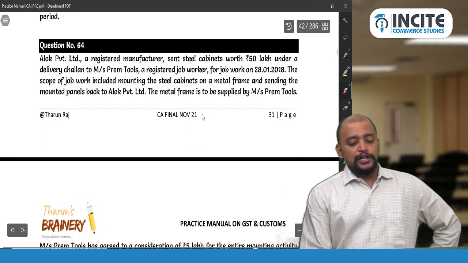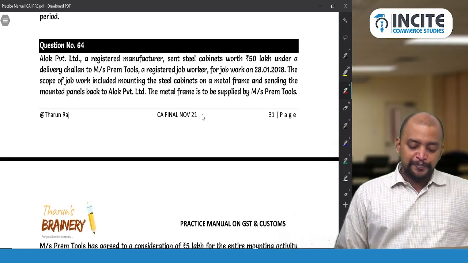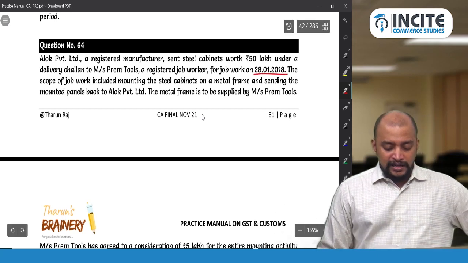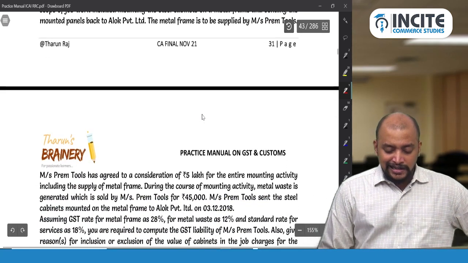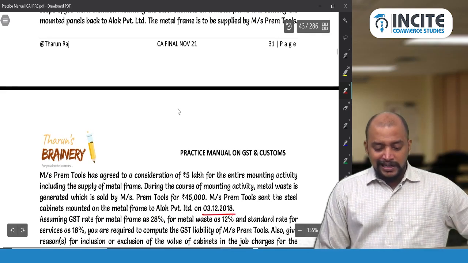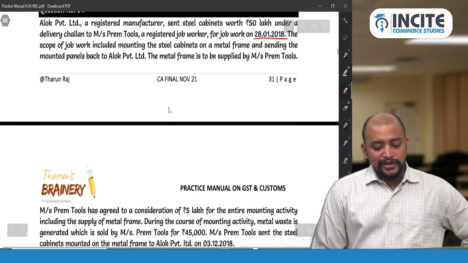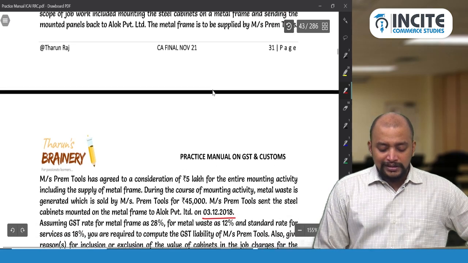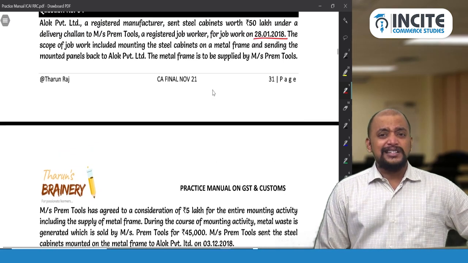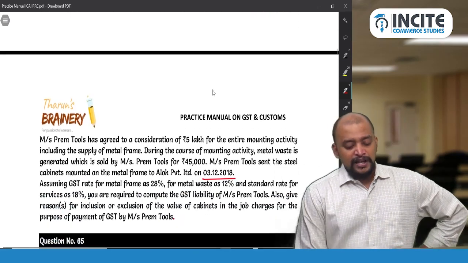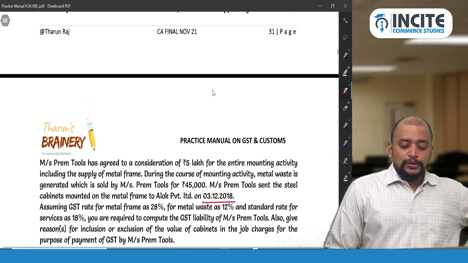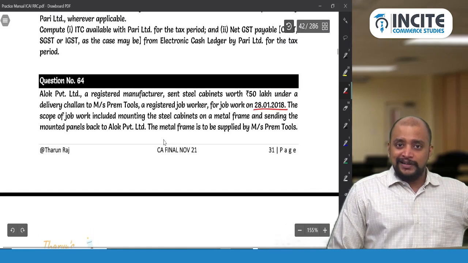When the raw material or inputs are sent to a job worker on 28/1/2018, and when they are returned on 3/12/2018, is it within 1 year? Of course it is within 1 year. 28 January 2018 to 3/12/2018 is definitely within 1 year. So therefore we don't have to pay any GST. Who? The person who is sending, Alok Private Limited.